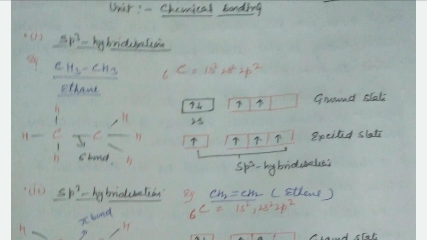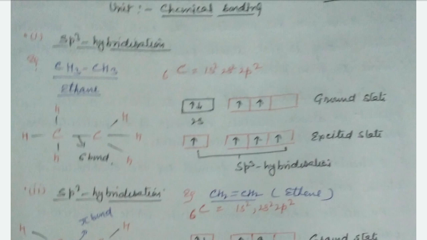sp3 hybridization. On your screen, CH3 single bond CH3. Carbon has atomic number 6 and the electronic configuration is 1s2 2s2 2p2. It means 2 electrons are present in 2s and 2 electrons are present in 2p orbital, right?